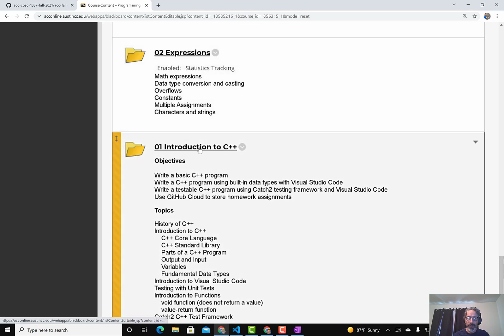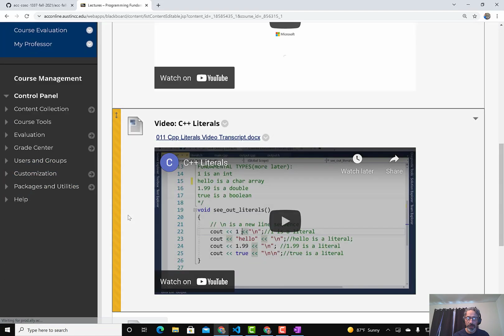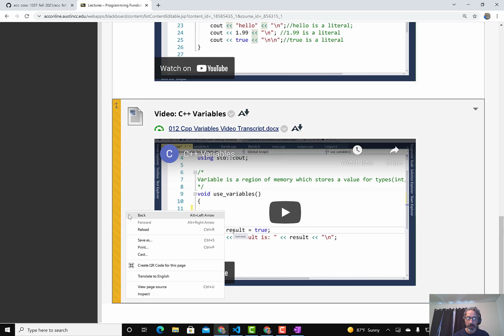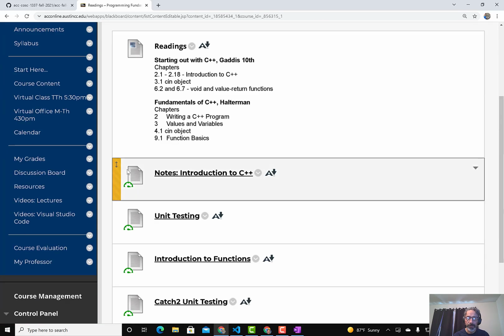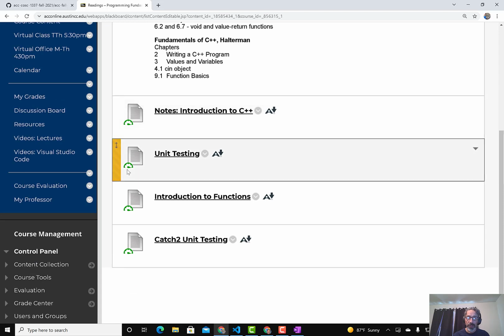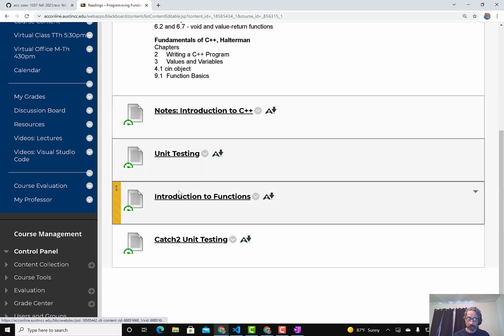Make sure that you review readings. Go over the Introduction to C++ notes, the unit testing notes reading, and the introduction to functions.